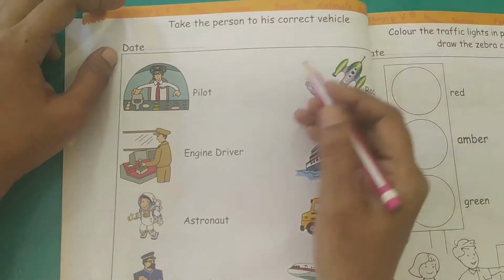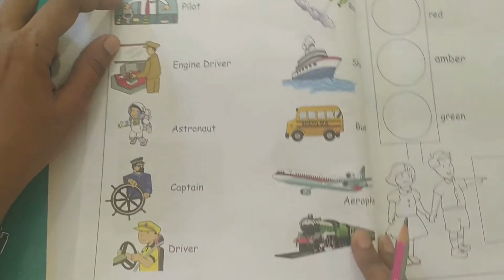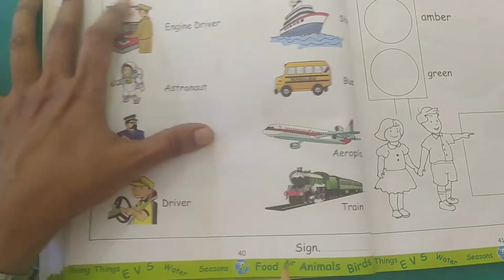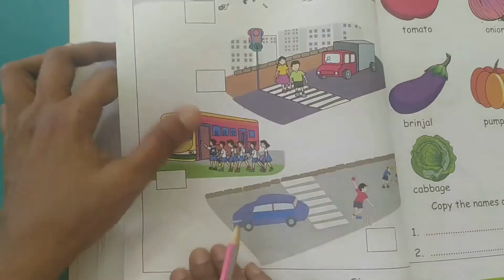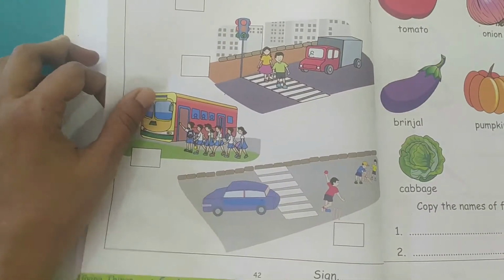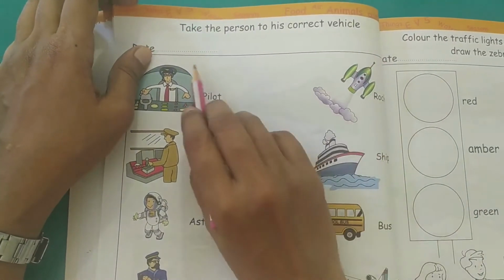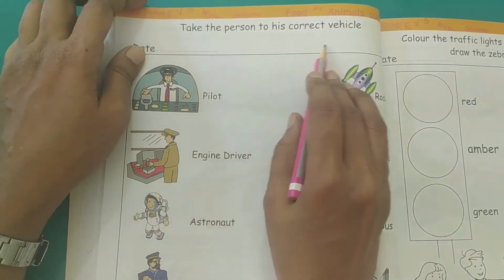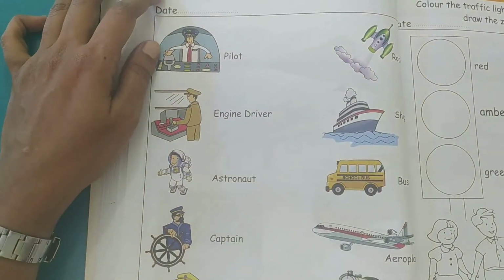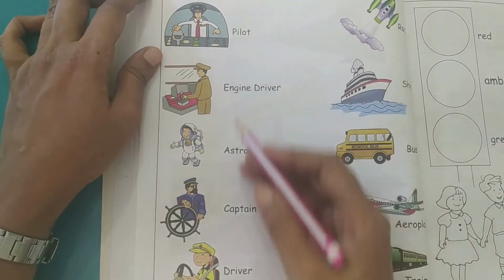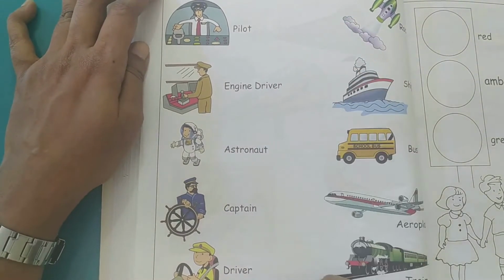Now children, the next activity that we are going to do today is on page 40, 41 and 42 of the EVS book. The first one is take the person to his correct vehicle. So here you can see there are different community helpers, okay, or people with different professions.